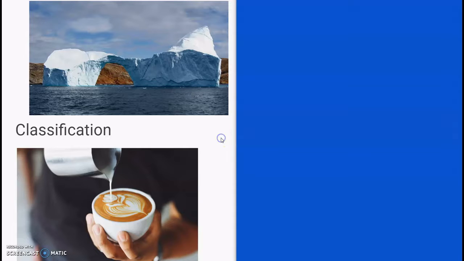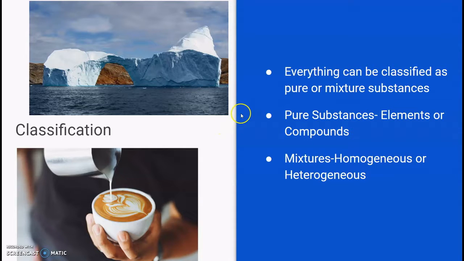So first of all, real quick, some categories of it. A pure substance will either be an element or a compound, and we'll talk about that. And a mixture will either be homogeneous or heterogeneous, and we'll talk about that further down. So first of all, pure substances and their properties.